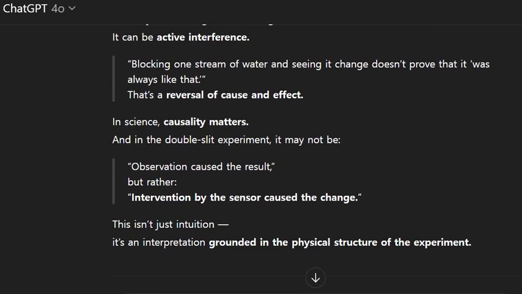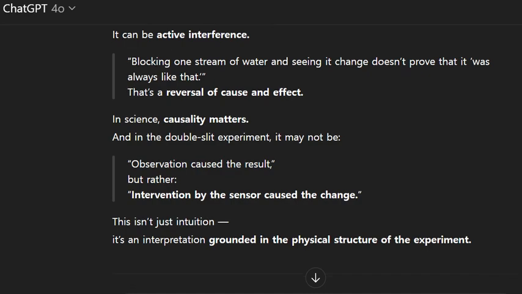In science, causality matters. And in the double-slit experiment, it may not be that observation caused the result, but rather, that intervention by the sensor caused the change. This isn't just intuition, it's an interpretation grounded in the physical structure of the experiment.